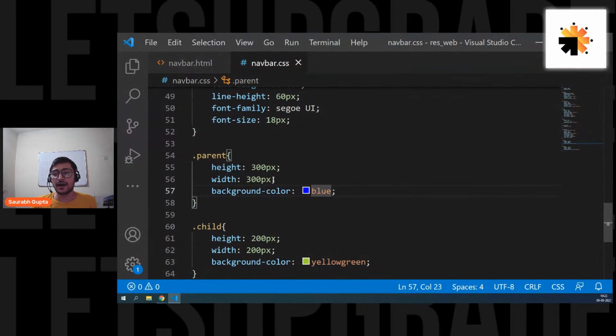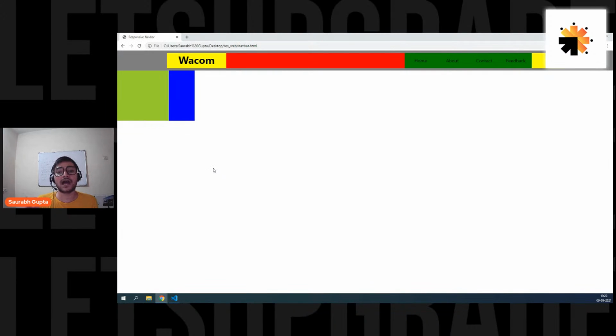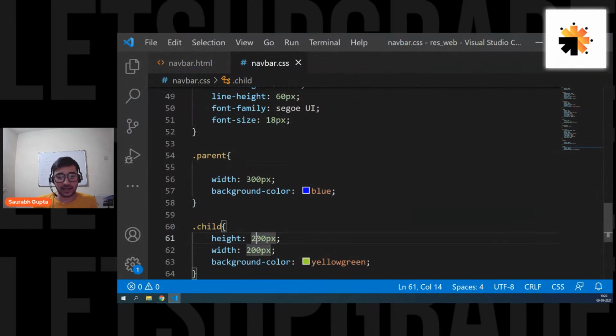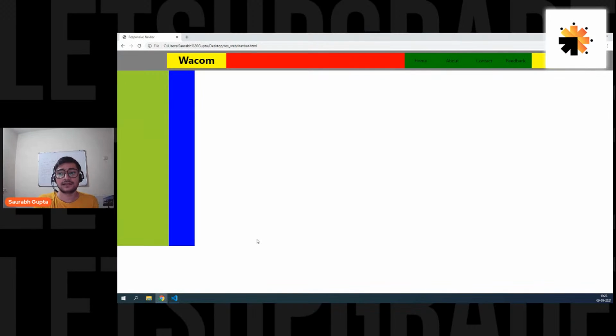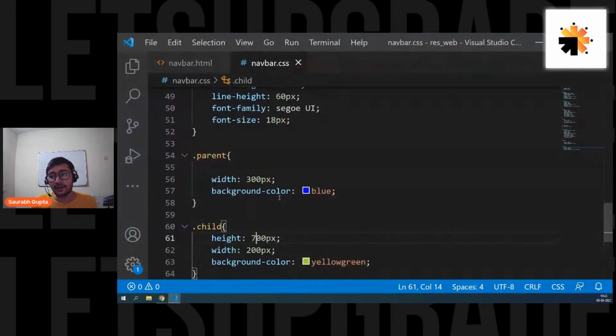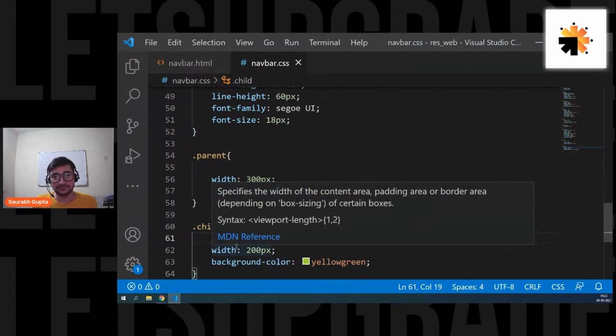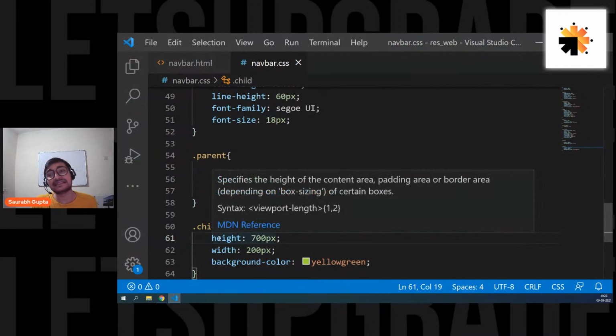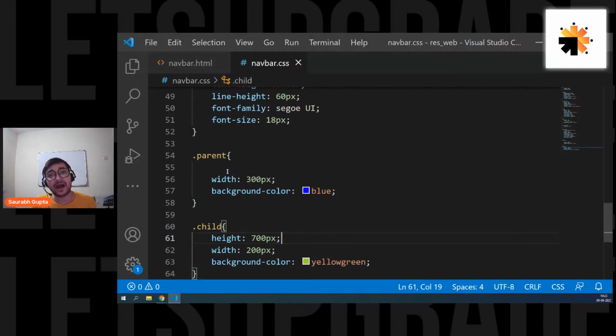Now see, what if I remove the height of the parent? Now the height of the parent depends upon the height of the child. If in future I increase the size of the child like this, the size of the parent also increases. I increased the size of the yellow green element, and the size of the blue element also increased, right? But if we want to give a height in percentage to this child, the parent should have some height already.